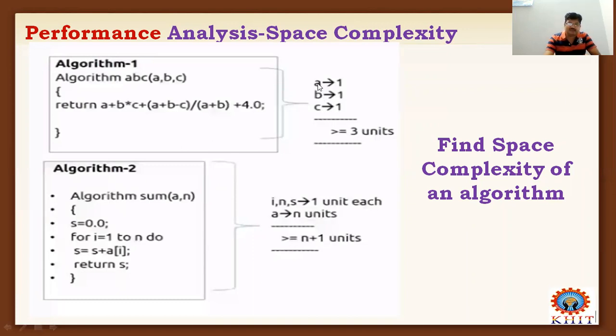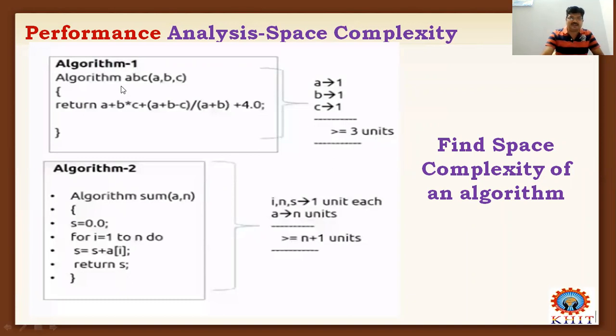That means the variables A, B, C took only one unit of memory location each. So the total storage required for this algorithm is 3, or less than 3, not more than 3. So I can conclude that algorithm 1 will take 3 memory locations.